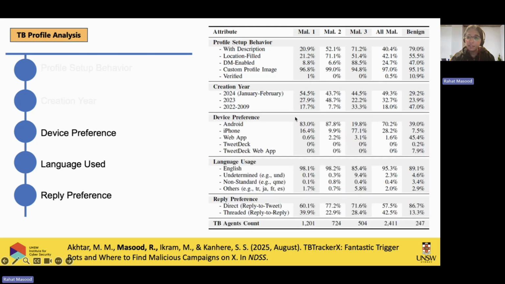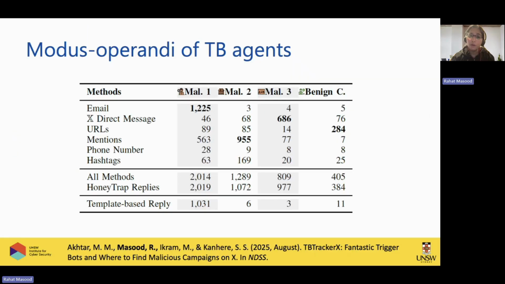Then we also did device preferences, which devices they are using to coordinate with their victims, and the language they are using. Obviously, it's English, and the device preference is Android. So we did this study, and then their modus operandi as well. Modus operandi means how they are connecting with their victims.